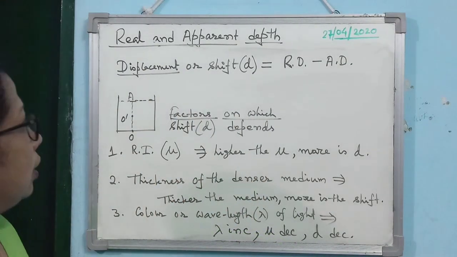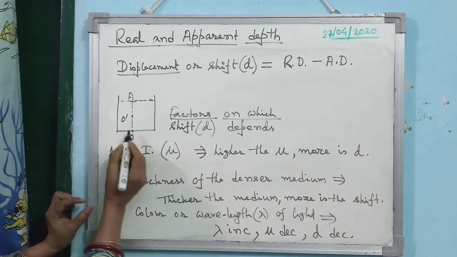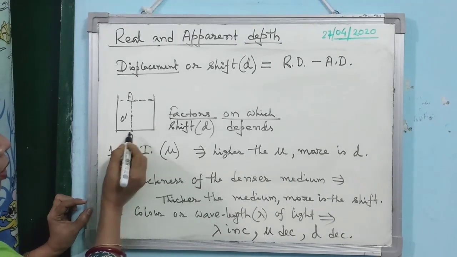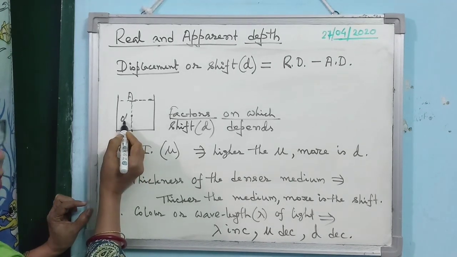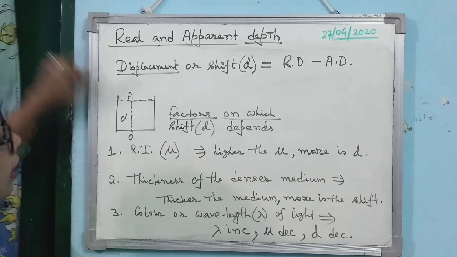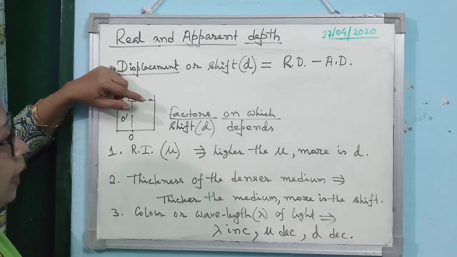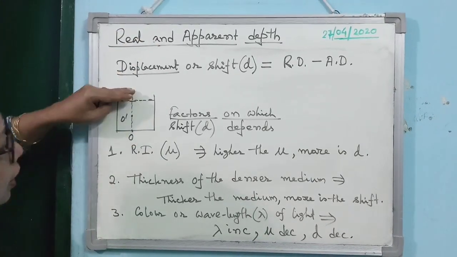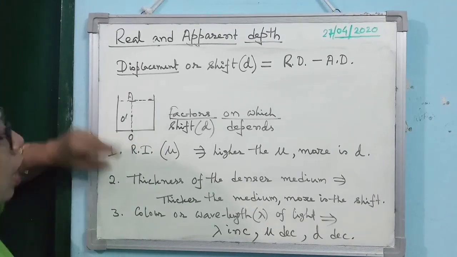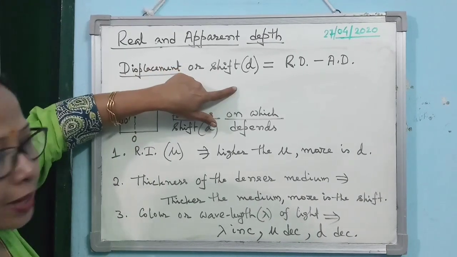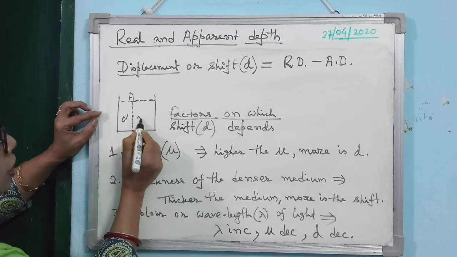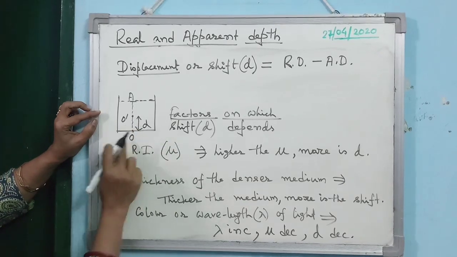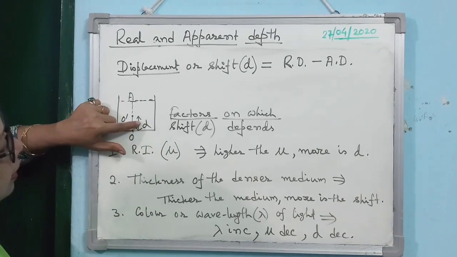So you see, when a body is here, this is the real position O, but what is the apparent position O dash? So you see, due to refraction of light, what is happening? There is a shift in the position of the object. So how much is the shift or displacement? If you consider the shift or displacement is d, then look at the diagram, how you can get the shift?